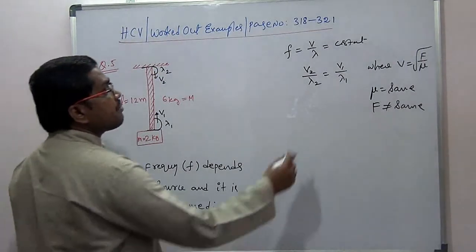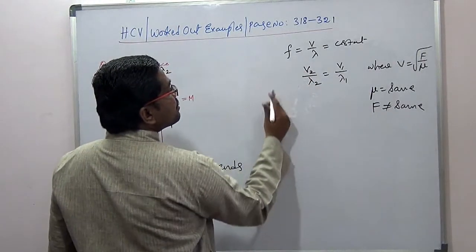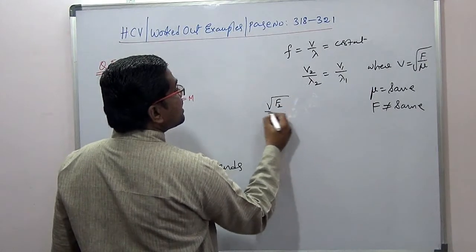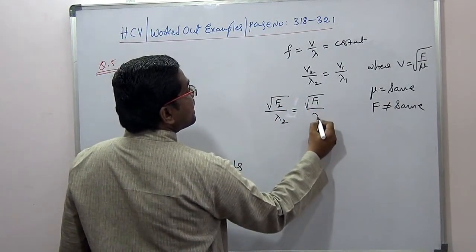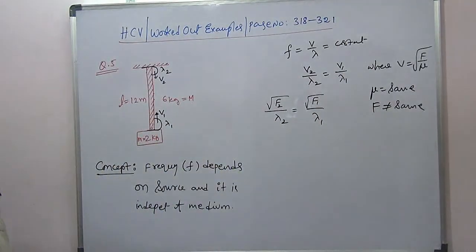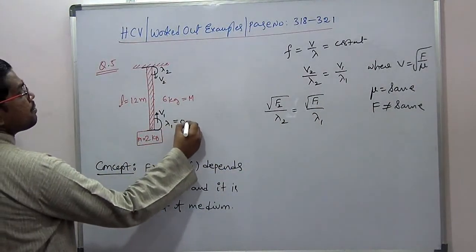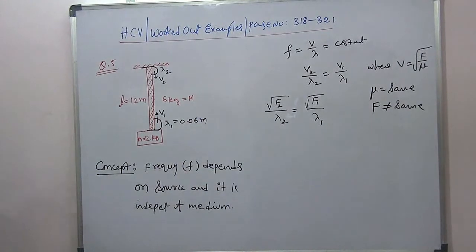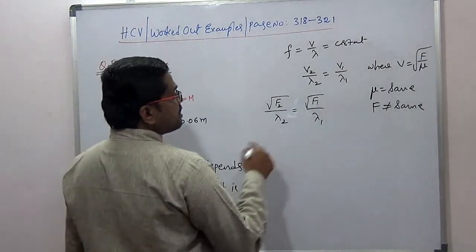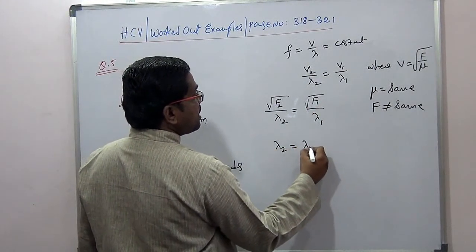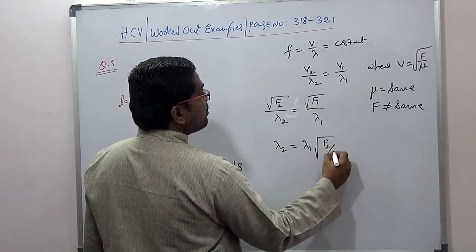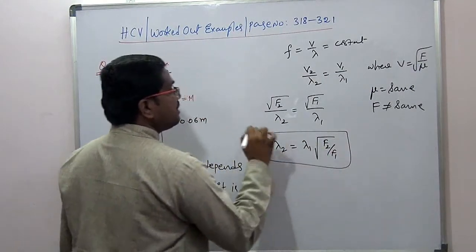So if I substitute here, v2 is square root of F2 divided by lambda 2, and square root of F1 divided by lambda 1. Lambda 1 they have given. What is lambda 1? It is 0.06 meters. The wavelength produced at the bottom will be 0.06 meters. So we need to calculate lambda 2. So lambda 2 will be equal to lambda 1 multiplied by square root of F2 by F1.